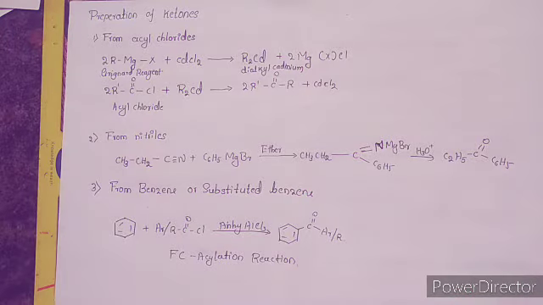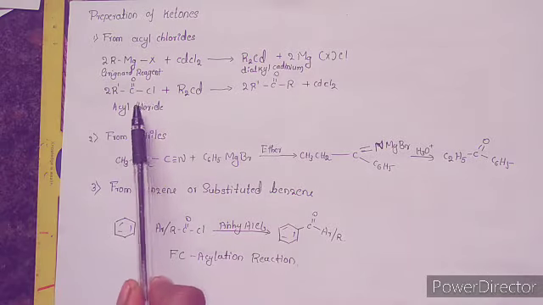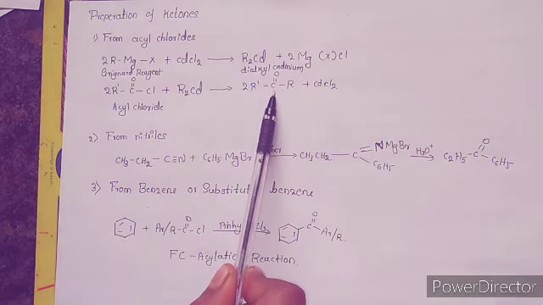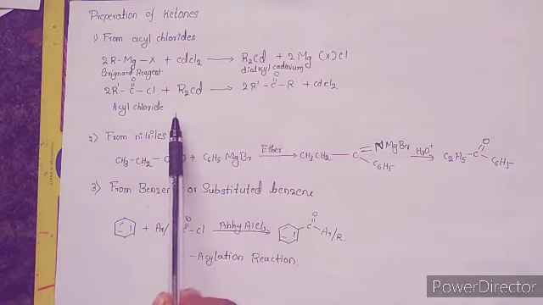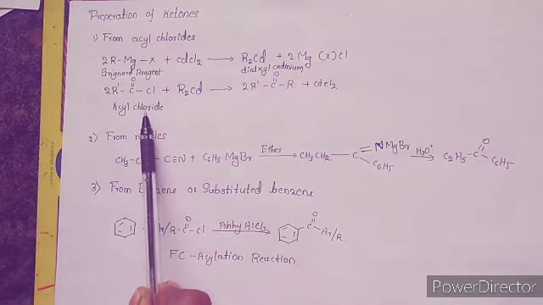Preparation of ketones. The first method is from acyl chlorides. This is the actual step where there is a formation of ketone as the product by using dialkyl cadmium as the reagent, which is treated with the acyl chloride.